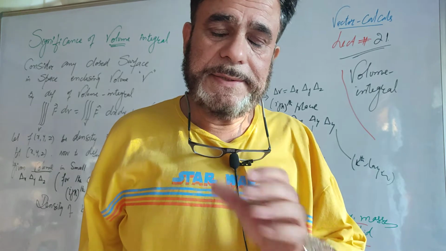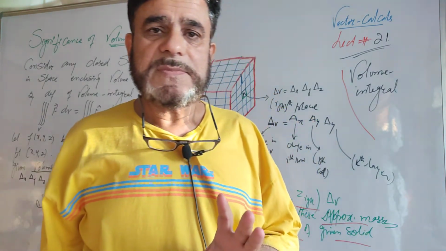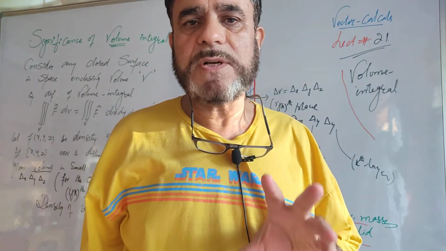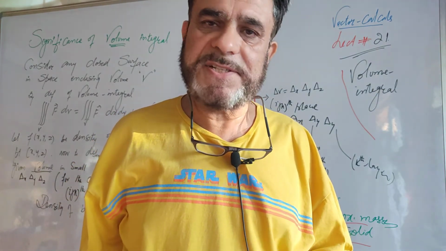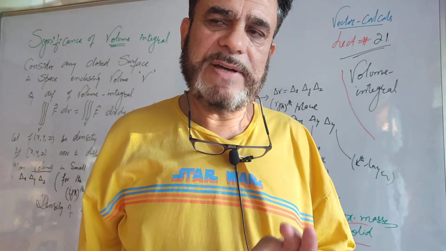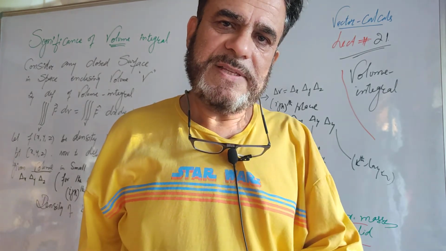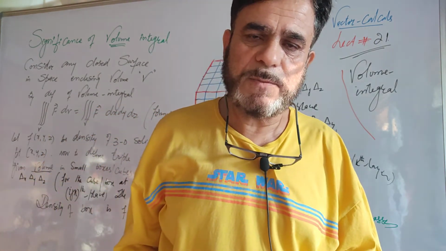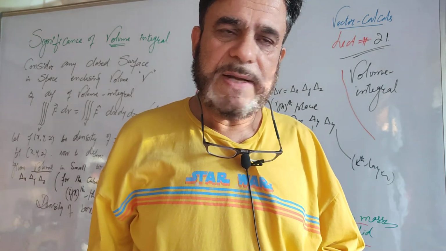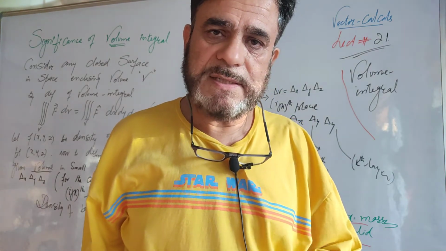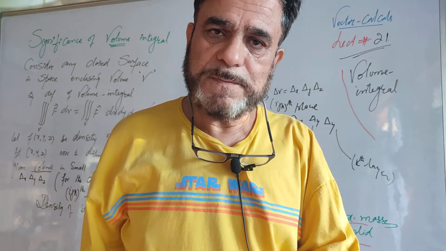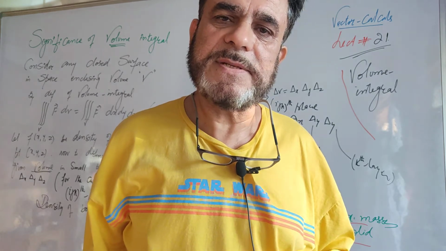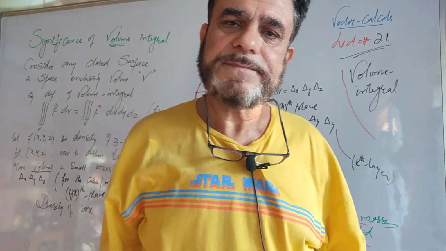Why? Because the volume is composed of matter, and matter particles have density. When we multiply the density of the matter in the volume with its volume, what does it give? It gives mass. Density into volume gives you mass. It represents the mass of that volume.